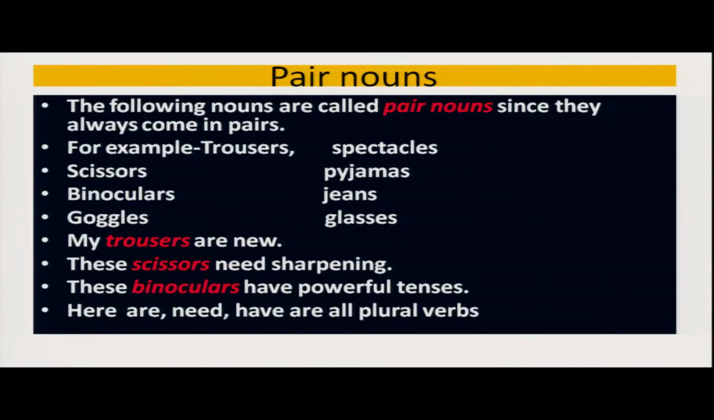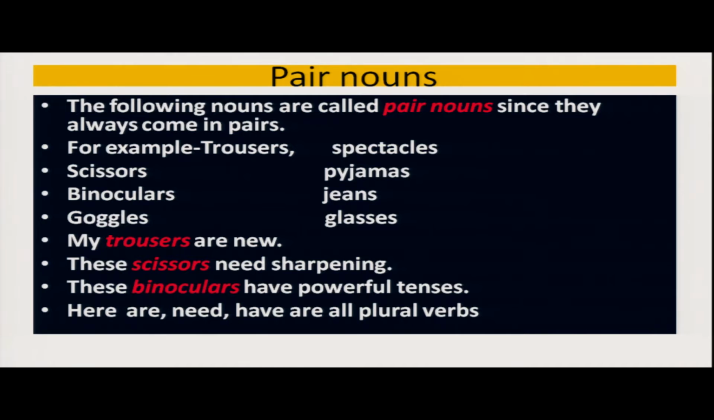So today we'll discuss pair nouns. So dear children, what do you mean by pair nouns? Already you have discussed noun. All naming words we call a noun. So some nouns like trousers, scissors, spectacles, jeans, these are called pair nouns. Since they always come in pairs, they cannot be separated.